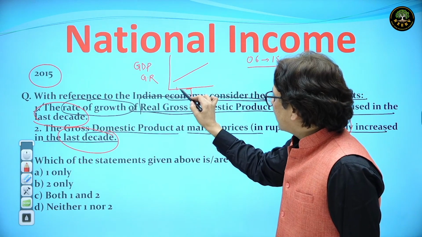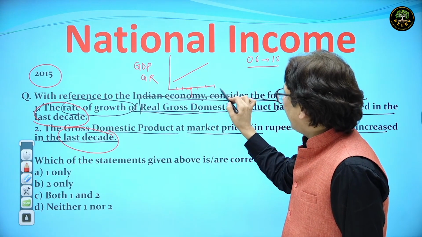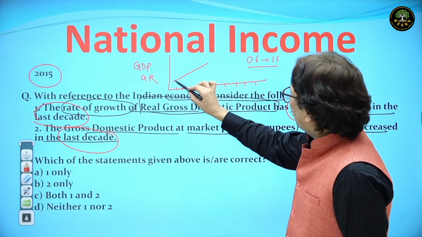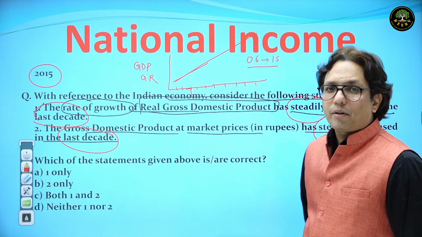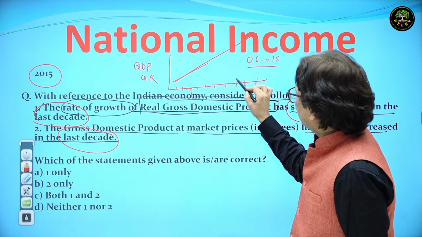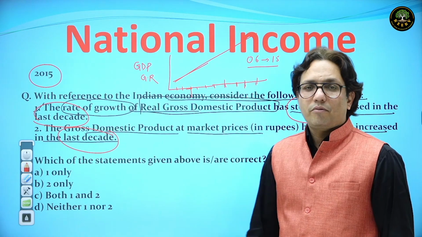Growth rate of 6, 7, 8, 9, 10, 11, 12, 13, 14, 15. For all these years the growth rate has consistently gone up, that is, the growth rate of 15 was more than 14, 14 more than 13, 13 more than 12.